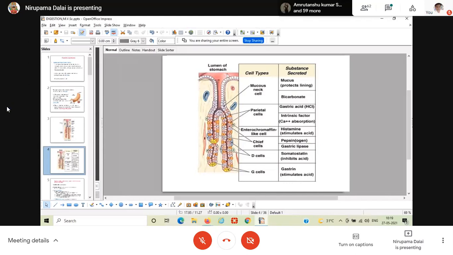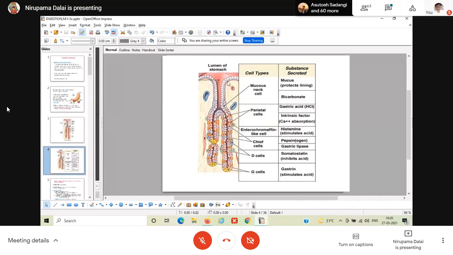Then you just see the surface epithelial cell, they are secreting the mucus. We have already also mentioned that the mucous neck cell also secretes mucus. Clear? The surface epithelial cells also secrete mucus. So what is the difference between them? The abbreviation is SEC for surface epithelial cell, and MNC is for mucous neck cell. Both are secreting mucus, so what is the difference between the MNC and the SEC?